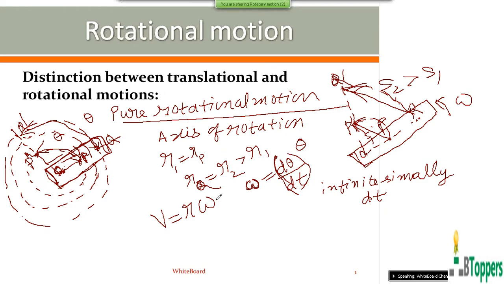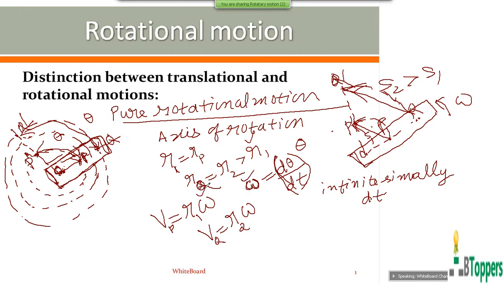Now, if you consider two particles P and Q, situated at different distances r1 and r2 from the axis of rotation, then magnitude of the linear velocity of the first particle P can be written as V subscript P equal to r1 into omega. The magnitude of linear velocity of second particle Q, situated at different radial distance r2 from the axis of rotation, is given by V subscript Q equal to r2 into omega.